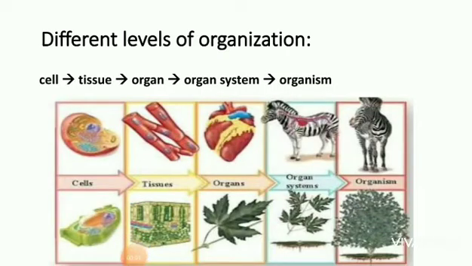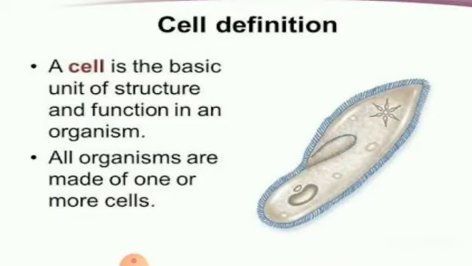Next, biological levels of organization. The biological organization shows the hierarchy in organization levels from simplest to more complex. These are the different levels of organization: cells, tissues, organs, organ systems, organism. Next, cell. What is a cell? A cell is the basic unit of structure and function in an organism. All organisms are made of one or more cells.